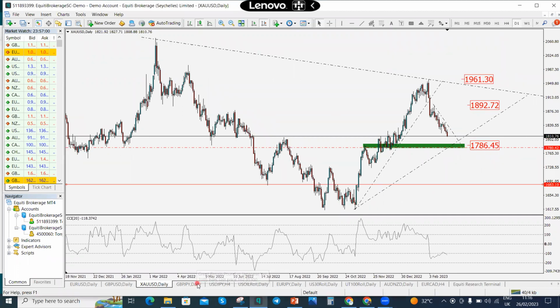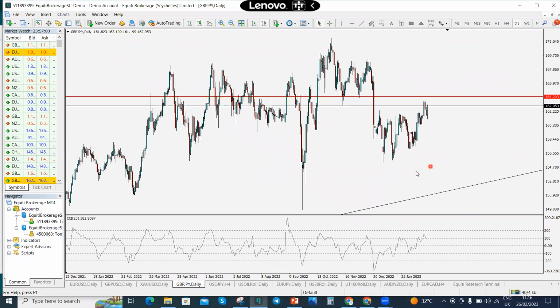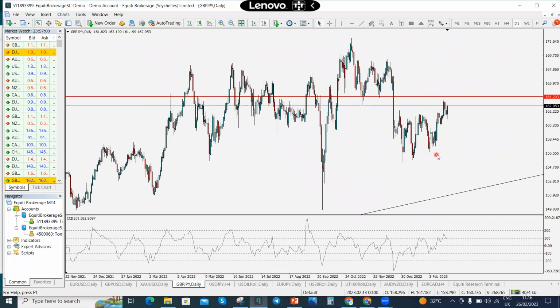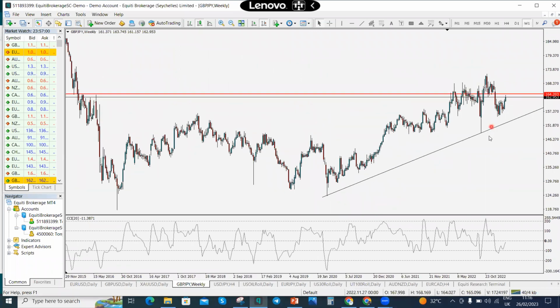So that's for gold. Let's quickly look out for GBP JPY. For GBP JPY, we see on the weekly time frame that this is a bullish dominated market. And I told you that last week as well, that my sentiment on GBP JPY is still buy, and I'm expecting it to come to 164.203.